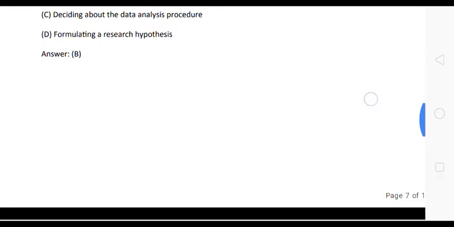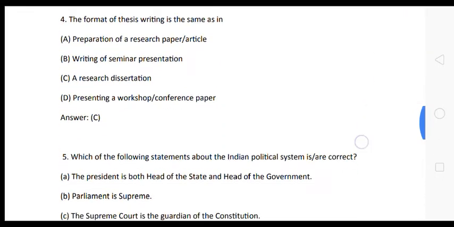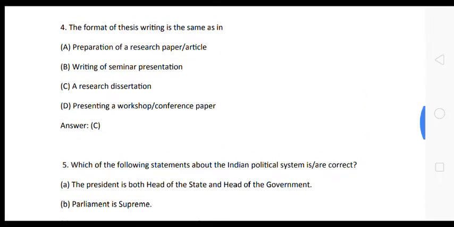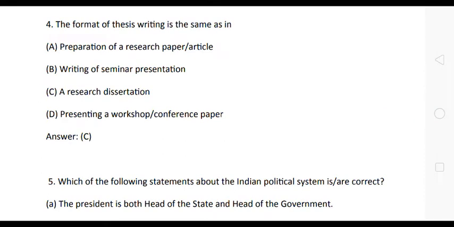Now let us see next question. Next question is, the format of thesis writing is the same as in. The question is, the format of thesis writing is the same as in.